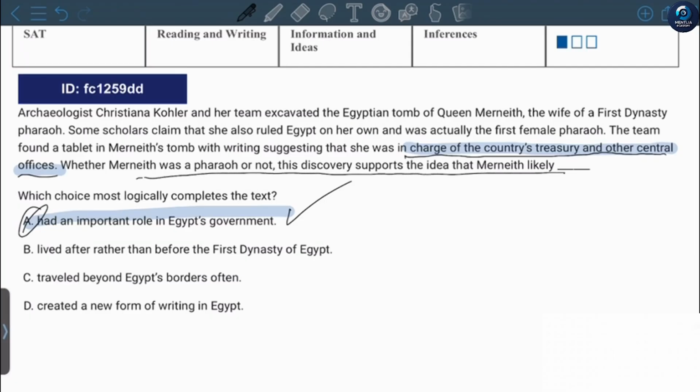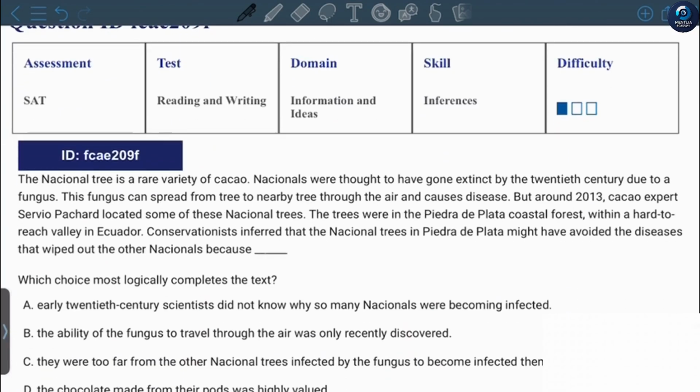That's why B isn't really correct. "Traveled beyond Egypt's borders often." It doesn't. The text didn't mention how much she traveled or give any clue about it. So the answer isn't C. "Created a new form of writing." It wasn't mentioned in the text. It just tells that there was a tablet and it suggested that she was quite important. That's why the answer is A.